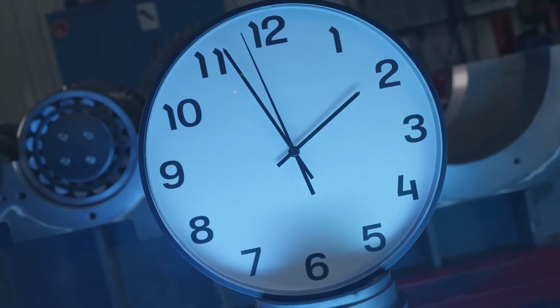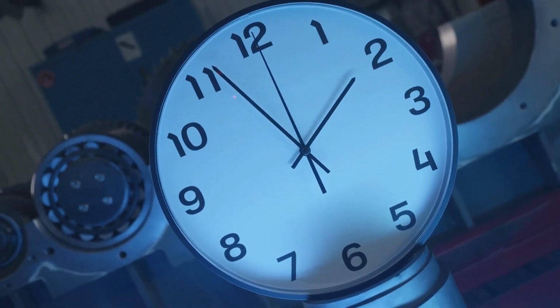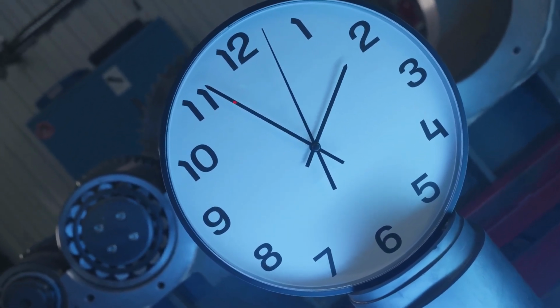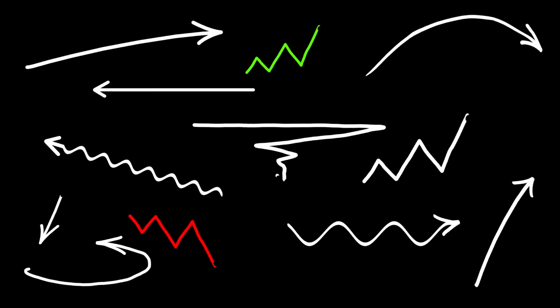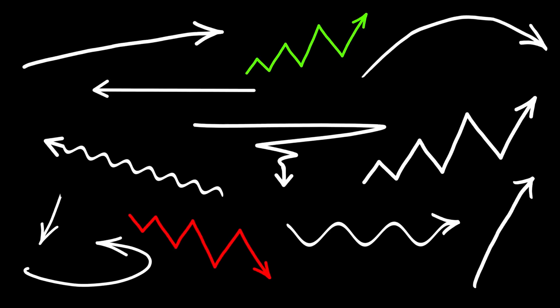A few practical tips I've learned while building this out. Always keep the first 1 to 3 seconds snappy. That's your hook window. Don't be precious about the footage. Sometimes the most raw moment outperforms the slick cut. Use captions and bold text overlays to capture people watching with sound off. And don't forget to match the CTA to where people are in the funnel. Learn more for top of funnel curiosity, get a free trial for bottom funnel intent.